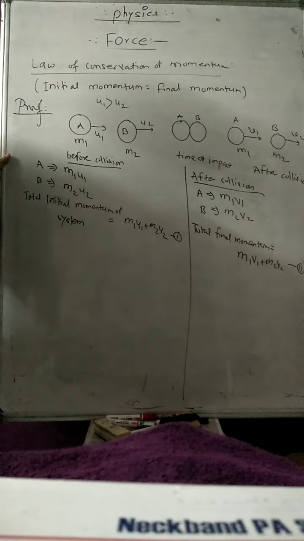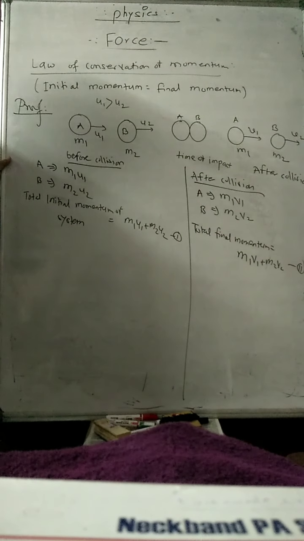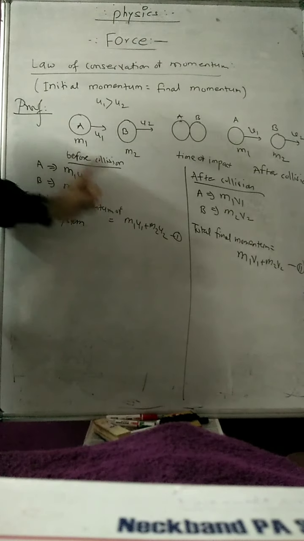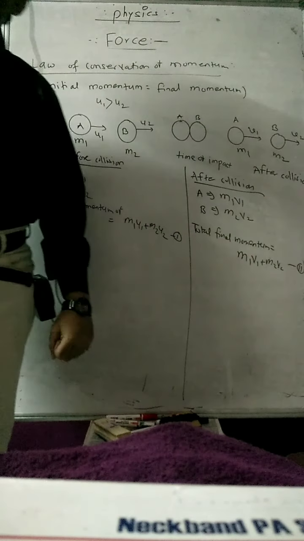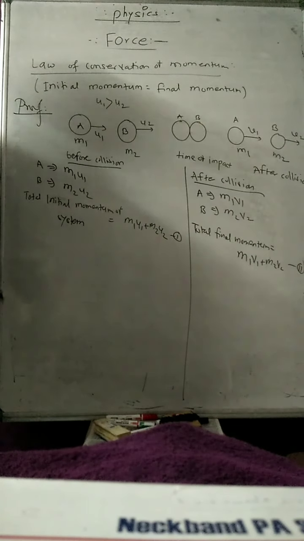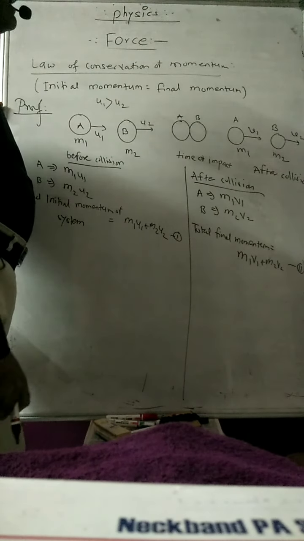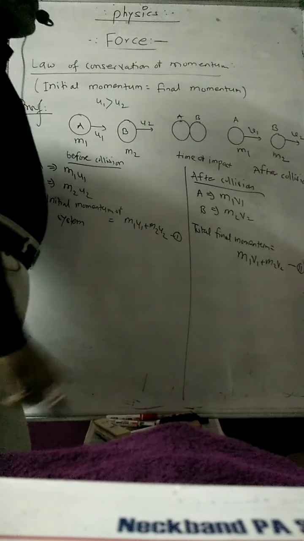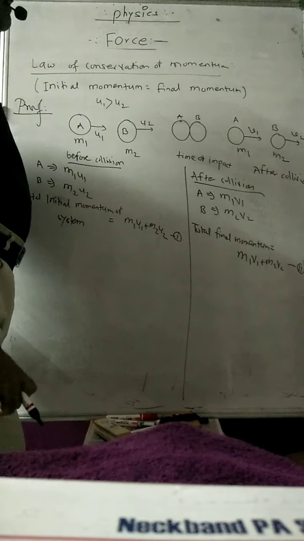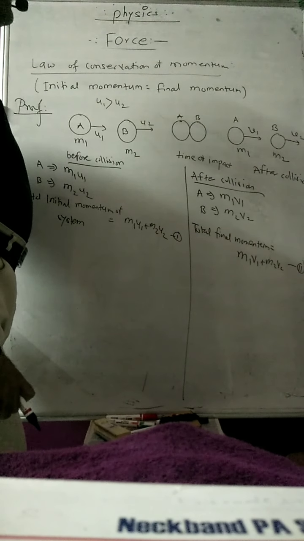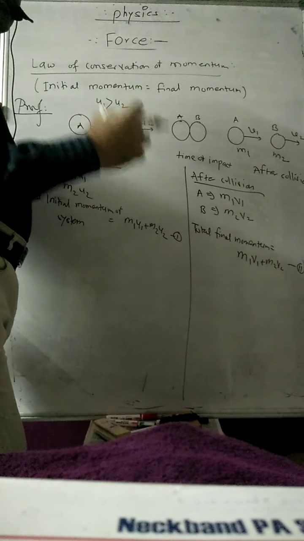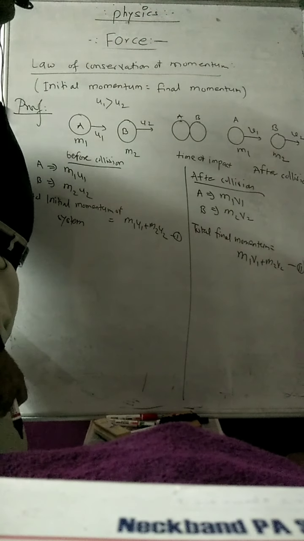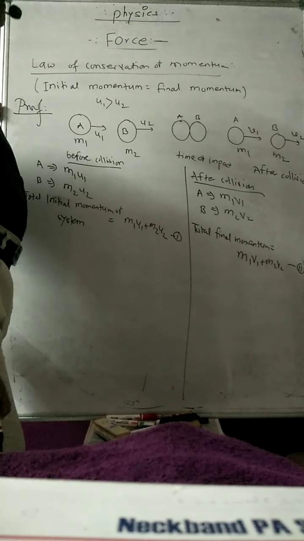Now once you have that, before collision and after collision, what exactly do we want to prove? The momentum before collision will be the same as the momentum after collision: m1 u1 plus m2 u2 is equal to m1 v1 plus m2 v2. That we want to prove. So suppose the time of impact is so small, within a fraction of a second, according to the observer who is observing that incident. So that t is very small.